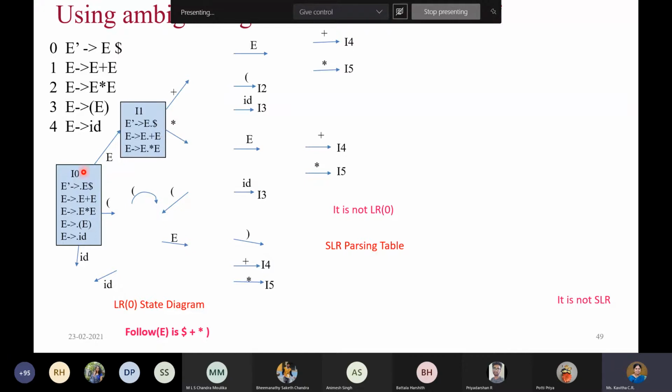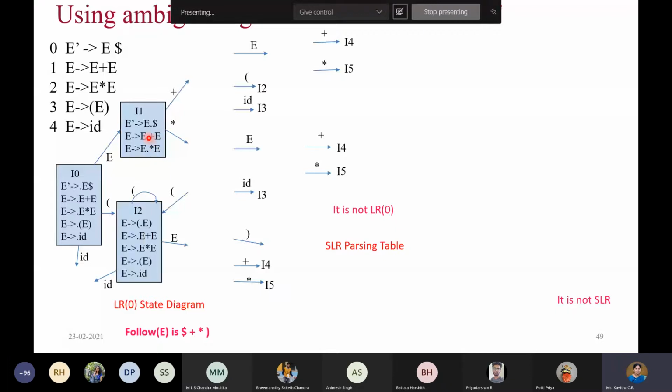Coming to state number 1, what happens? You read E. Okay, so you can imagine, in other examples, we didn't get this kind of situation at all. We were getting only one rule, the rule for the accept, that's it. But in this particular example, when you read E, there are 3 items listed here. Because the same symbol is read, you list out all the items in the I1 state. The only thing is, we have moved the dot after E, and we don't have anything to expand because we get dot plus and dot star, which need not be expanded further. So that is done now.